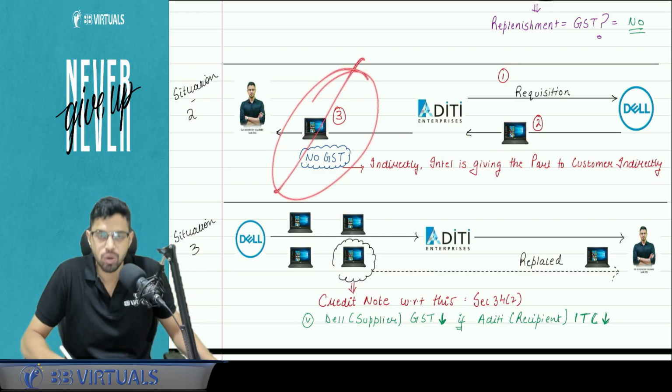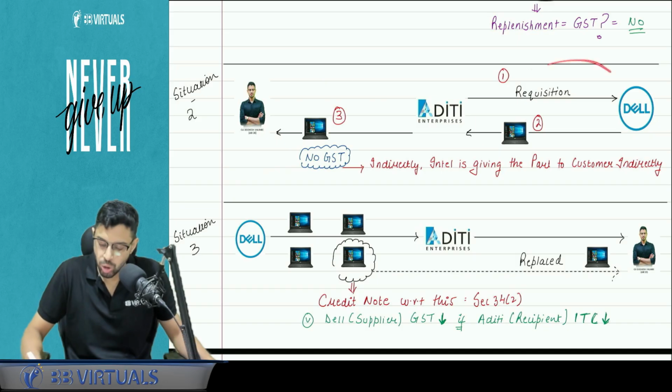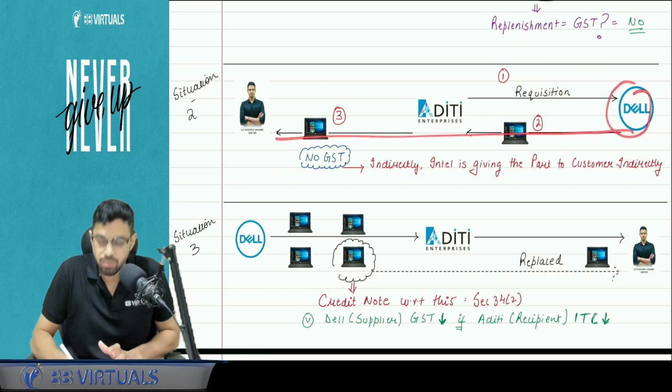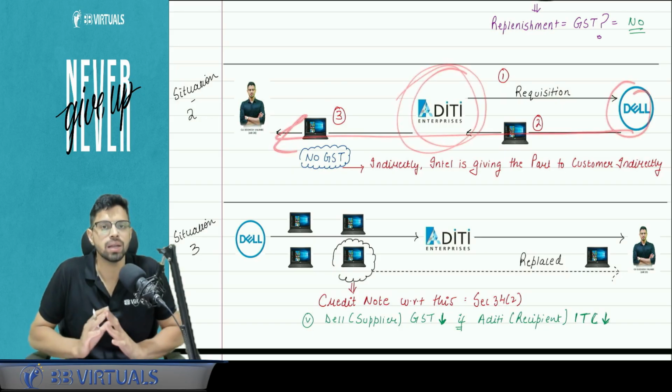Here there will be no GST because there is no consideration. Here also there will be no GST. Indirectly, what is happening? Dell is providing the replacement to me indirectly with Aditi in the middle.